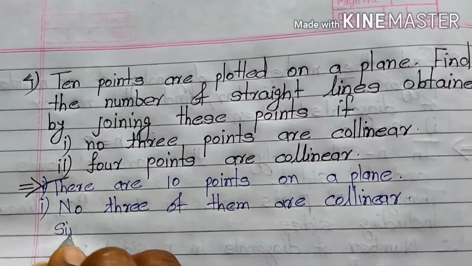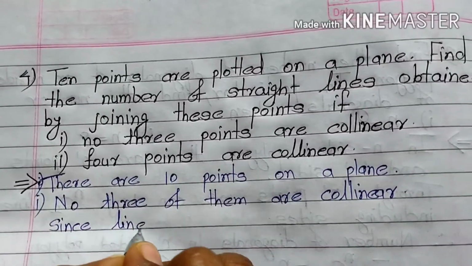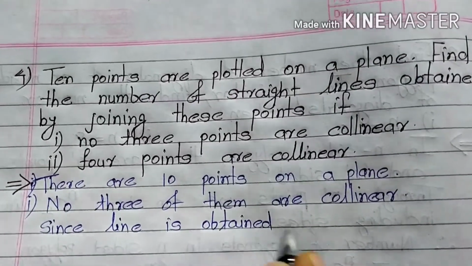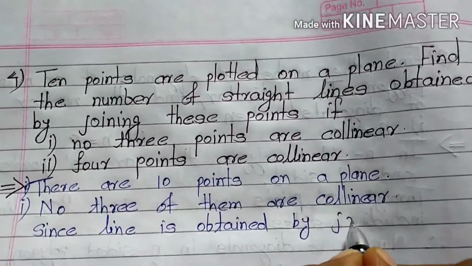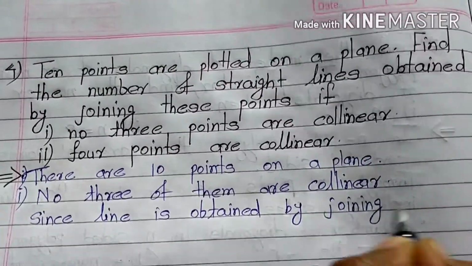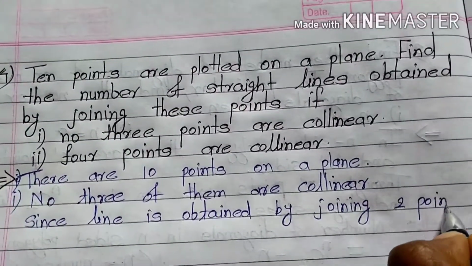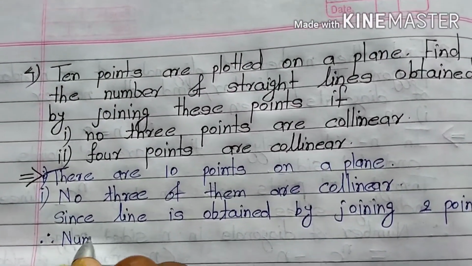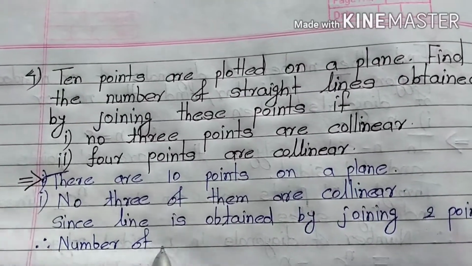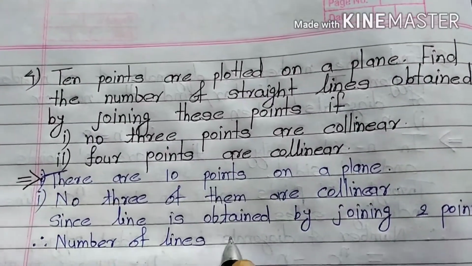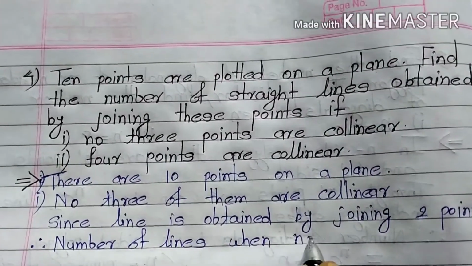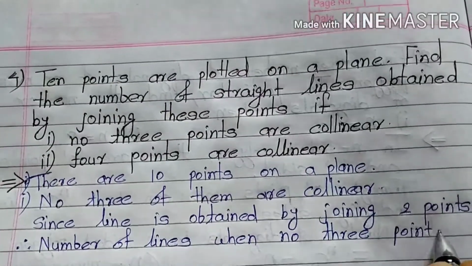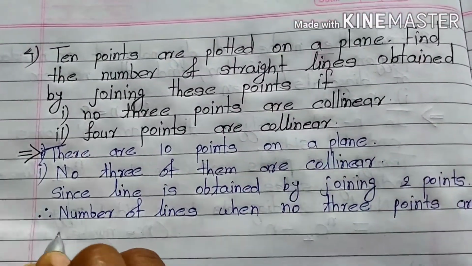And we know that since a line is obtained by joining 2 points, therefore the number of lines when no 3 points are collinear